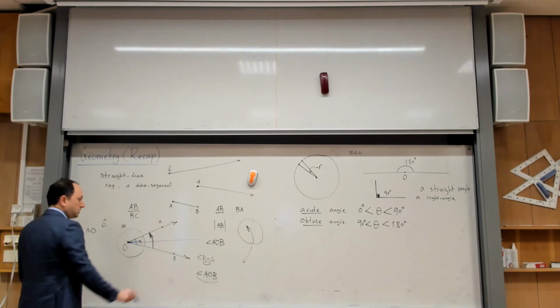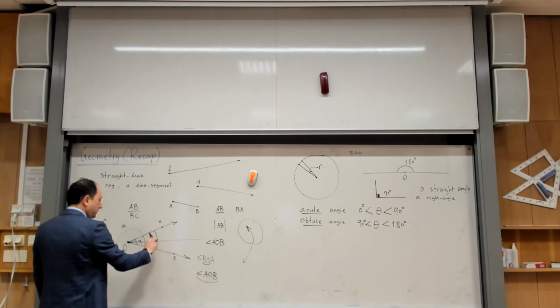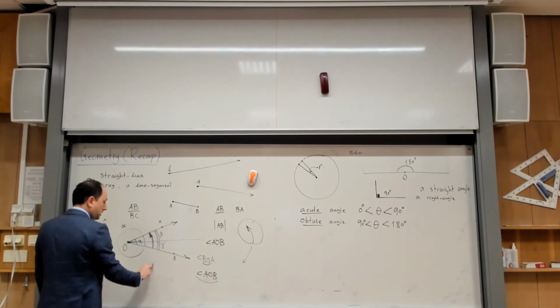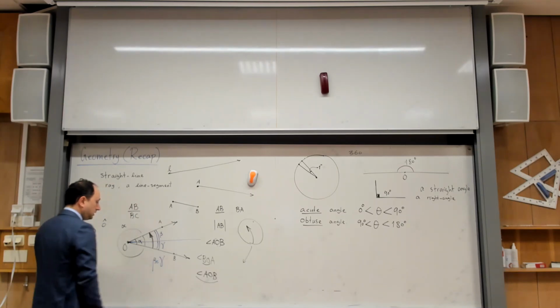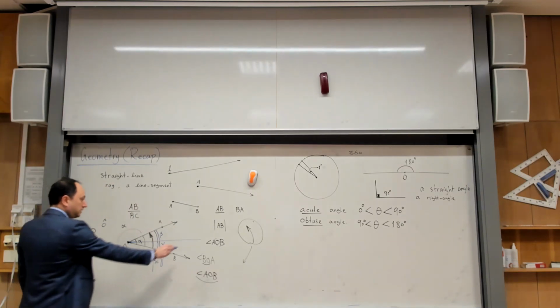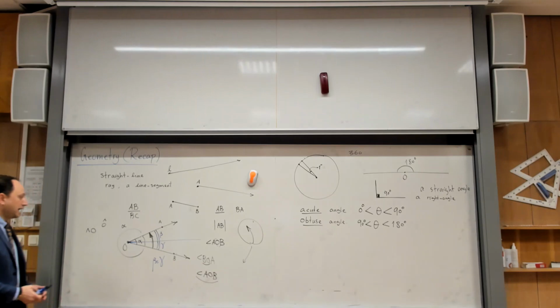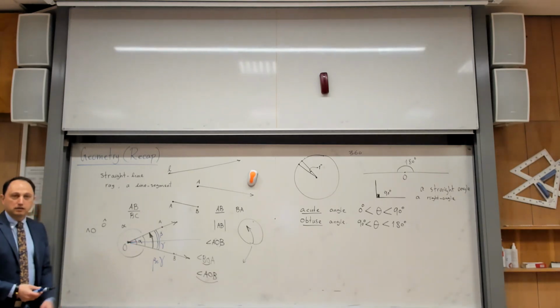Yes? So this is called an angle bisector. So assume that if this angle is beta, and this angle is gamma, then beta and gamma are exactly equal. If this is going to happen, this blue line is called the angle bisector of the angle alpha.